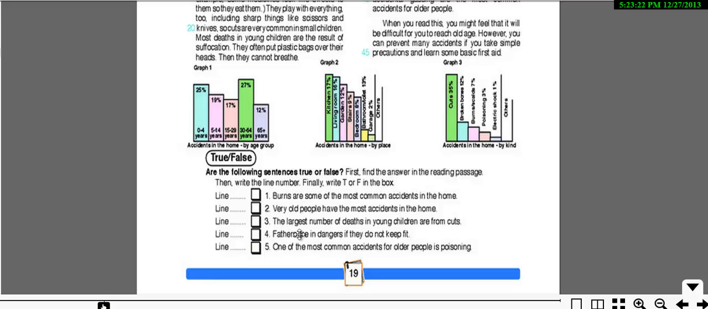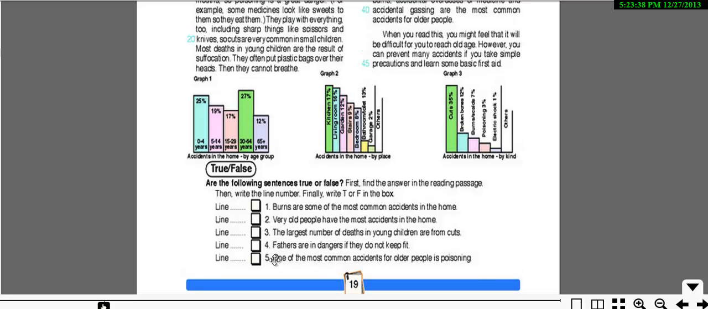3. The largest number of deaths in young children are from cuts. Well, largest number of deaths in young children. So young children are what you need to focus on. So in number 1, common accidents. Number 2, very old people. Number 3, young children. Number 4, fathers are in danger if they do not keep fit. Well, fathers. In number 5, one of the most common accidents for older people is poisoning. Well, let's focus on poisoning here.